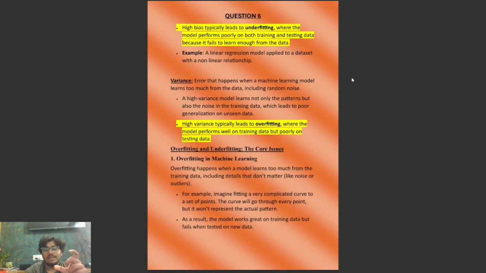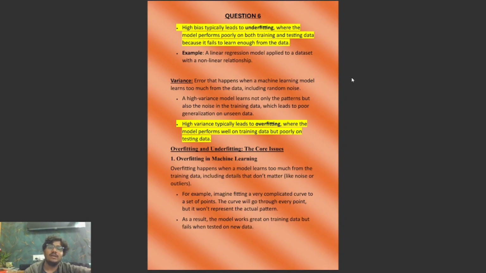High bias typically leads to underfitting, where the model performs poorly on both training and testing data because it fails to learn enough from the data. So the core concept is that high bias leads to underfitting, and it happens on small and simple models. For example, a linear regression model applied to a dataset with nonlinear relationships is an example of bias.